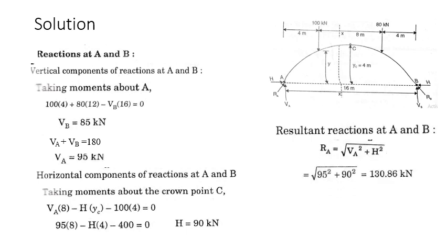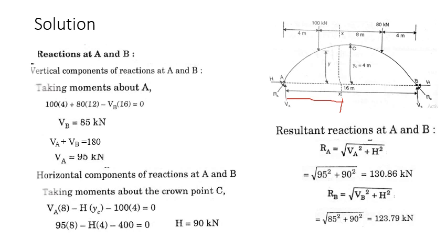So we can find RA as well as RB under the root VB square plus H square. Okay, this is how we have found out the reaction. Next step is to find out the radius. Through the radius we have to find out the y, and then we have to find out the bending moment, normal thrust and the radial shear at x, a distance of 6 meter. We have to find all the internal forces at x, that is 6 meter from the left support.